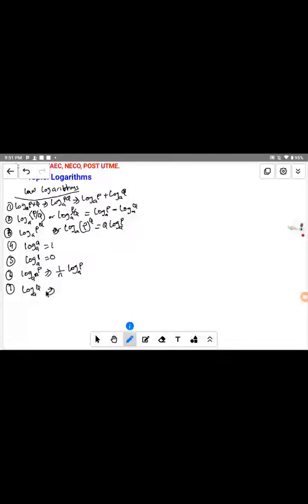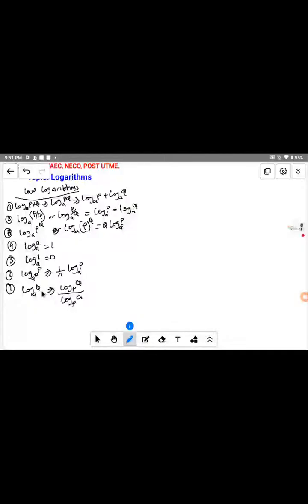You use this one to divide it. Maybe the base you want to use, let's say you want to change the base to base p, to have the p in common. So that will be log base p of a number, let's say q, divided by log base p of a. So we change this base from a to p. You can see they have the same base here.